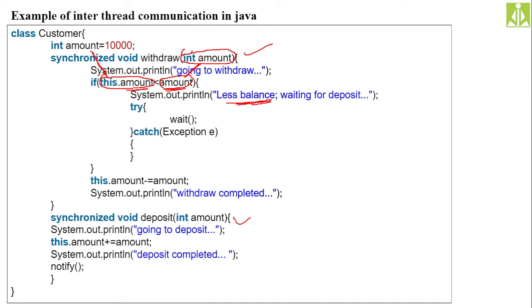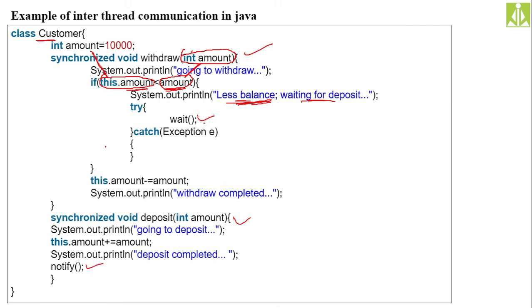So let us assume this amount is greater than the available amount, then we have to print less balance and waiting for deposit. And this particular customer thread, whatever object you create inside the PSVM, has to wait, not forever, but until your deposit method deposits the amount. After depositing the amount, the deposit method invokes notify. Here you can see notify.